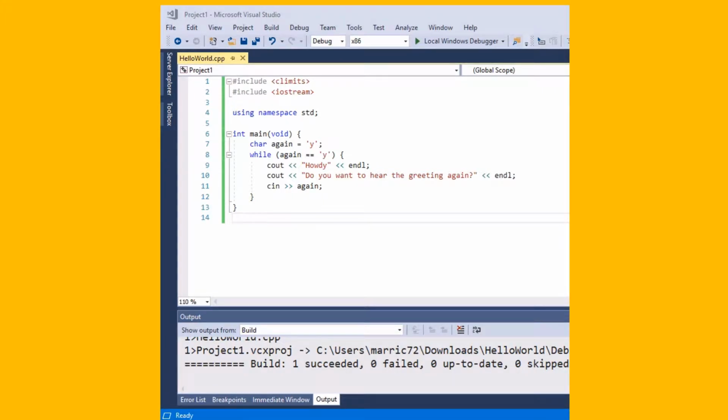Hello programmers! We're going to review some loop concepts that we learned in C and see that they still will work in C++. So I'm going to start with a while loop.